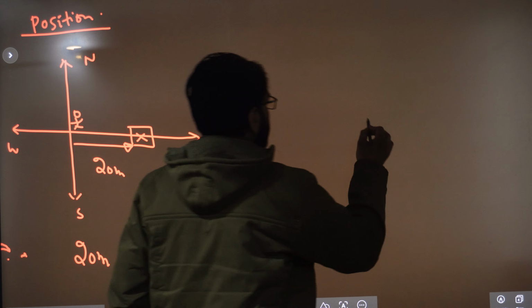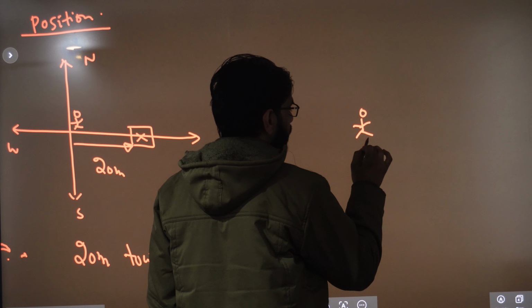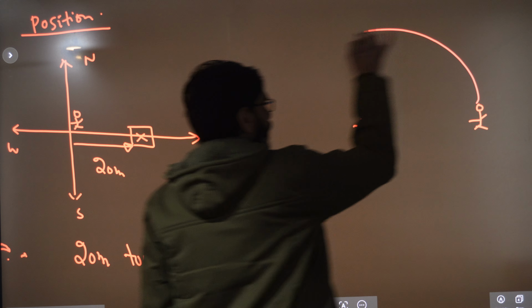We'll take the example of this. Let us assume it's the same example. Here this is the person. Here there is another person. It is moving in a circle.